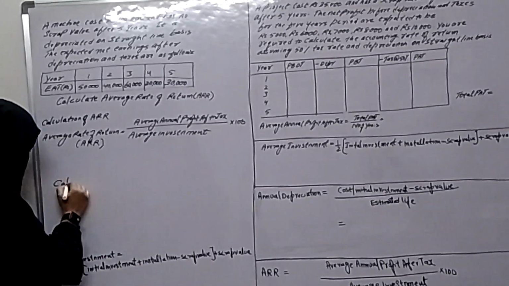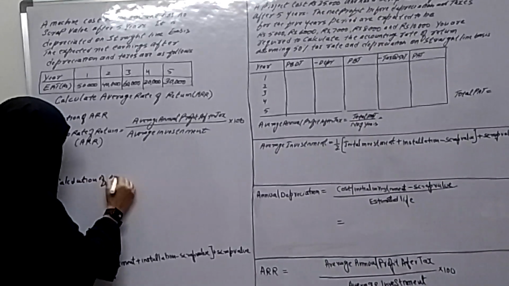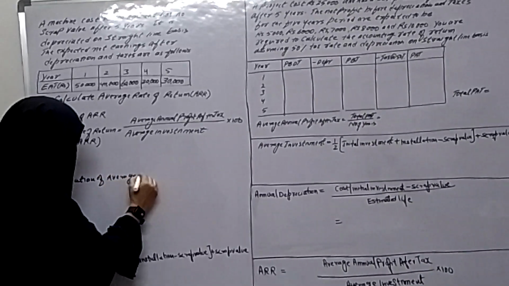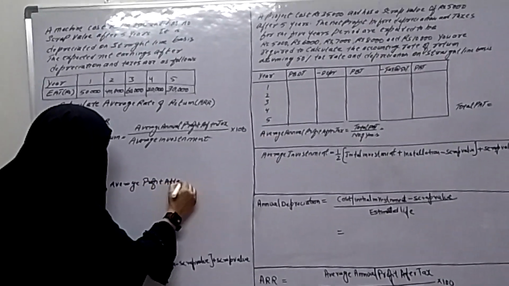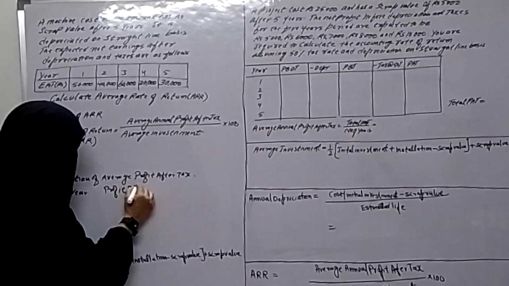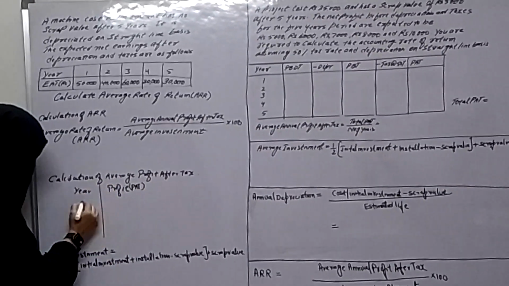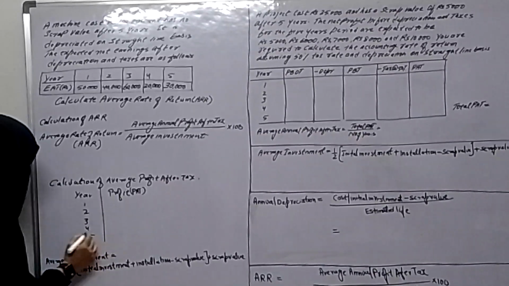Now calculation of average profit after tax. Year, profits, PAT or EAT. It's given in the question. Year 1, 2, 3, 4, 5 years.